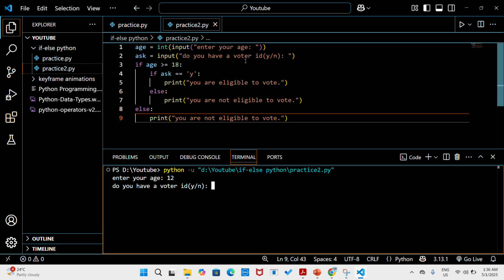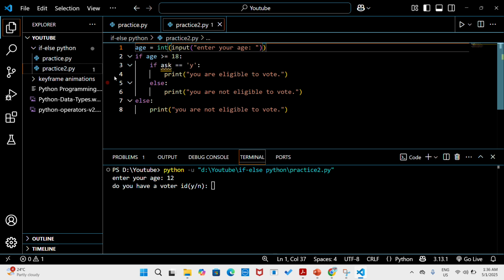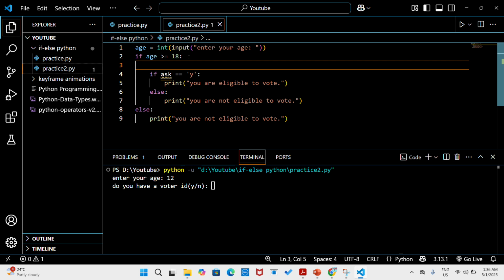We are asking questions simultaneously, so it will definitely ask this after this question. So this line of code is not in the right place. It should be inside here. This is the right place for it to belong.